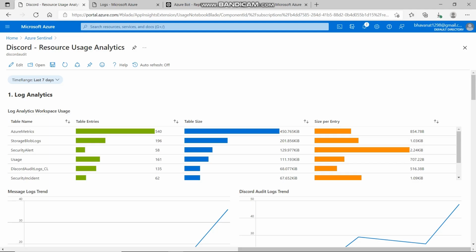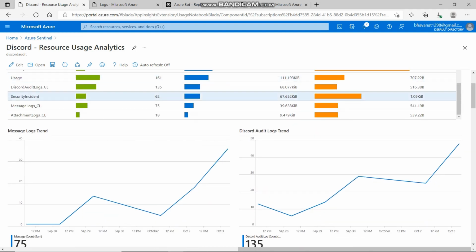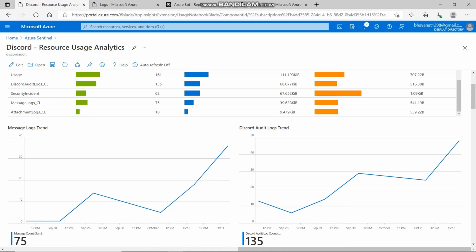Once the Sentinel solution has been deployed, it's extremely important to monitor the resource usage. We have created a dedicated workbook that facilitates the Discord admin to find the analysis of all the resource usage in one place. We first plotted the log analytics workspace usage, which is the primary location where Discord data is ingested. The below graphs define the trend observed in the messages and audit operations performed in Discord.